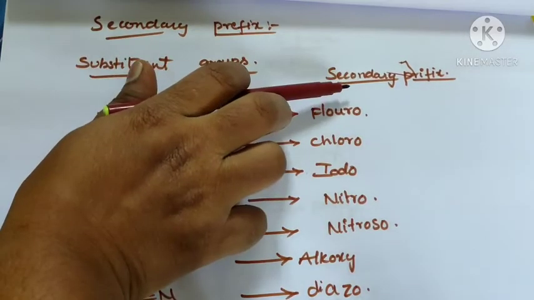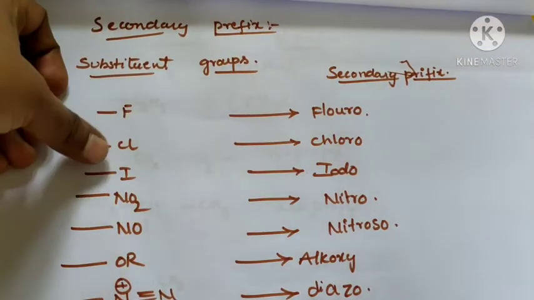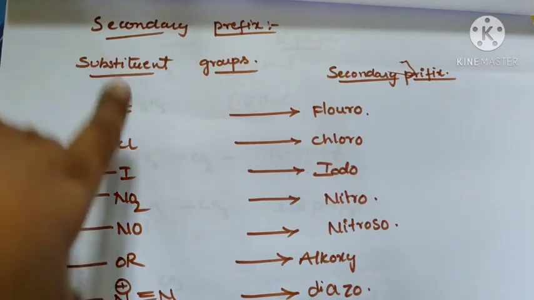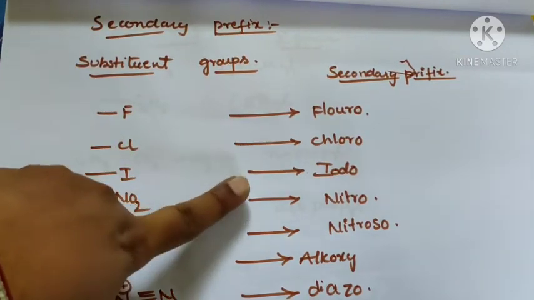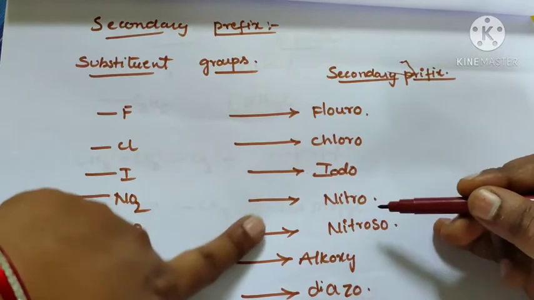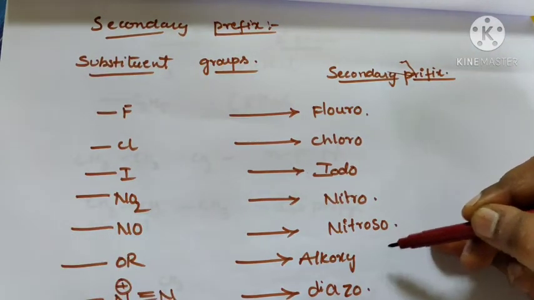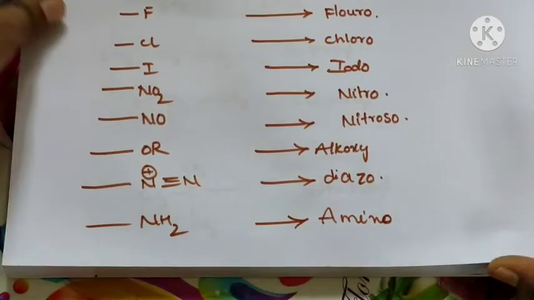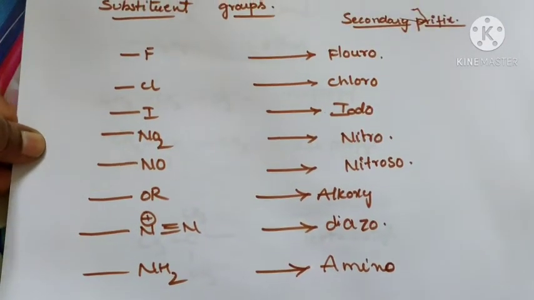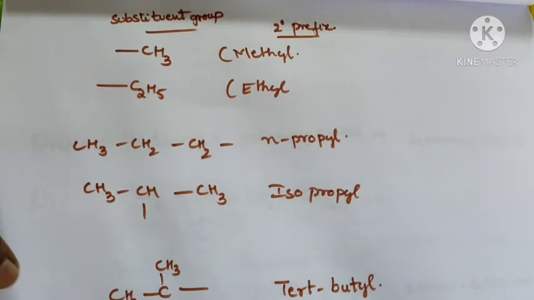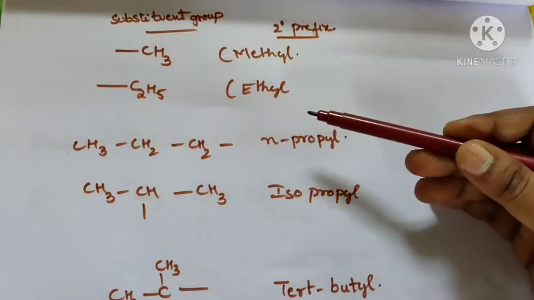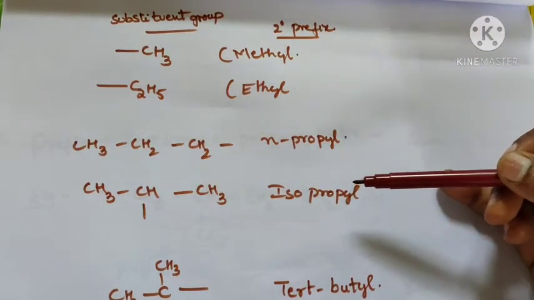Fluorine is fluoro, chlorine is chloro, I is iodo, NO2 is nitro, NO is nitroso, OR is alkoxy, N triple bond N is diazo, NH2 is amino. These are the functional group substituents, and CH3, C2H5 are the methyl and ethyl alkyl substituents, n-propyl, isopropyl, and tertiary butyl. These are all secondary prefixes.